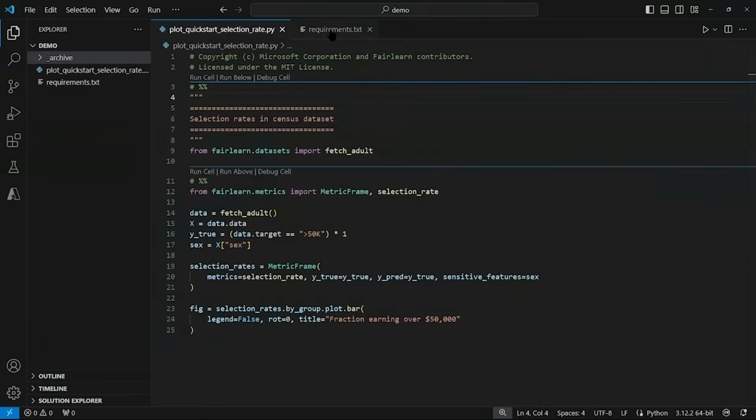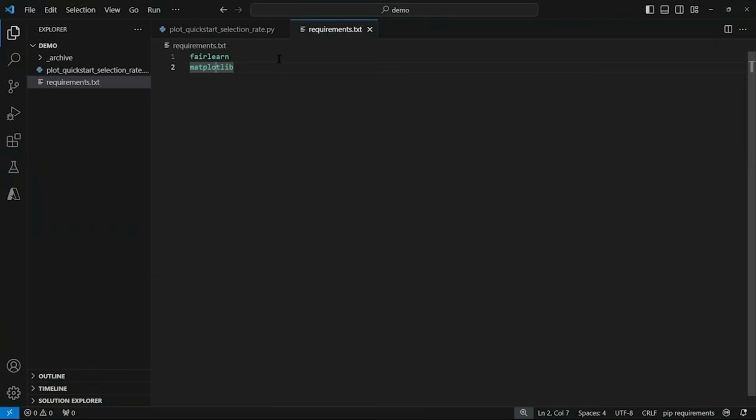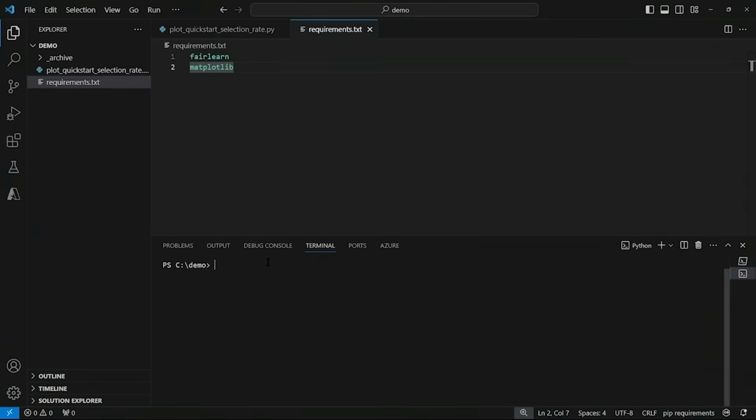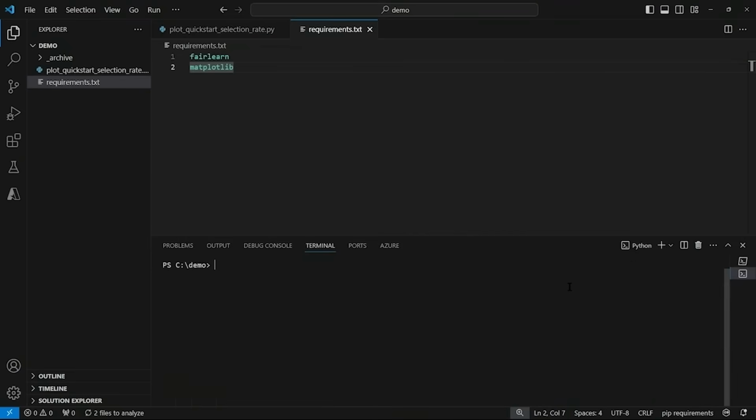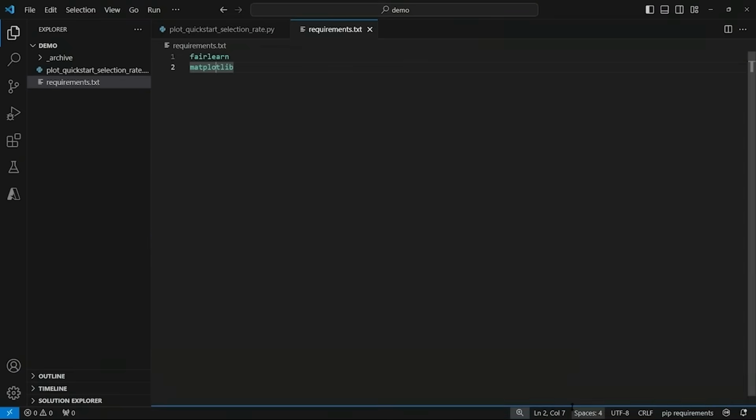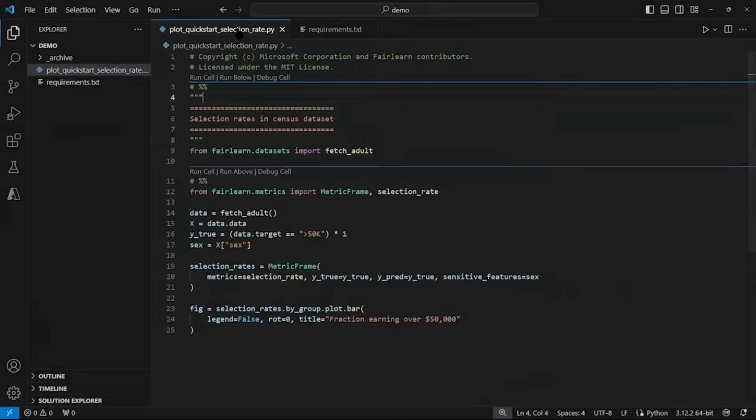For this demo, we need to install fairlearn and matplotlib. So I'll press Ctrl backtick to open the terminal, and I'll type pip install -r requirements.txt. Okay, done. Let's minimize the terminal. Go back to plot_quickstart_selection_rate, and I'll run the first cell.